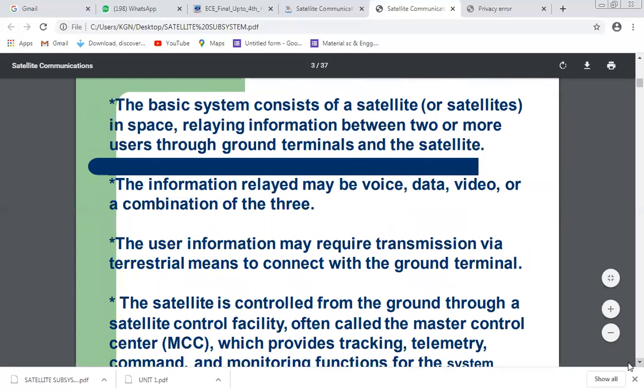The basic function of the satellite subsystem is relaying information. That relayed information may be voice, data, or video. The satellite relays it from one earth station to another earth station.